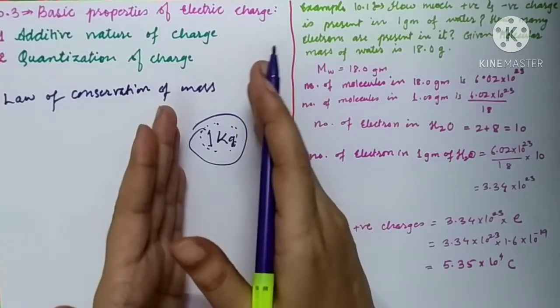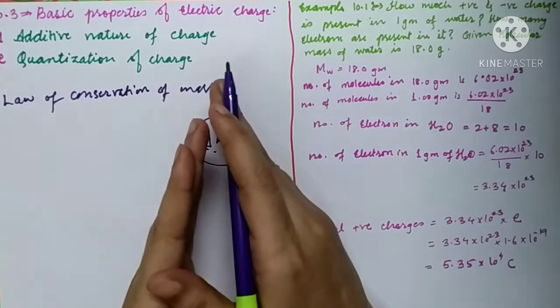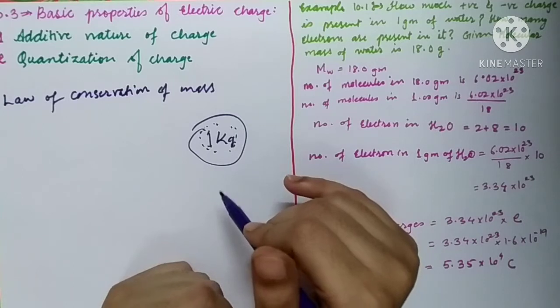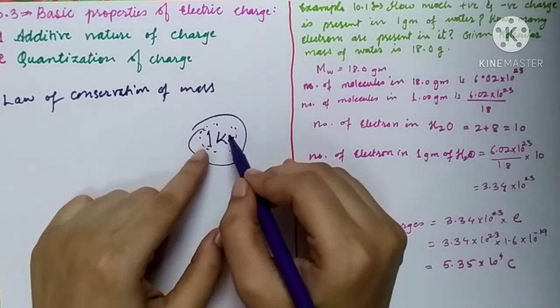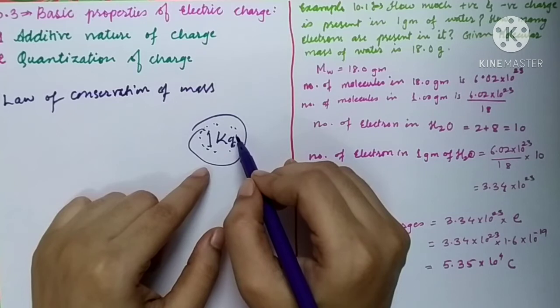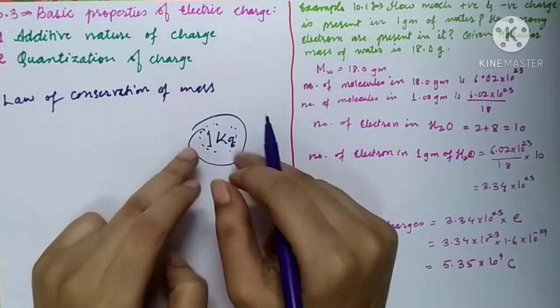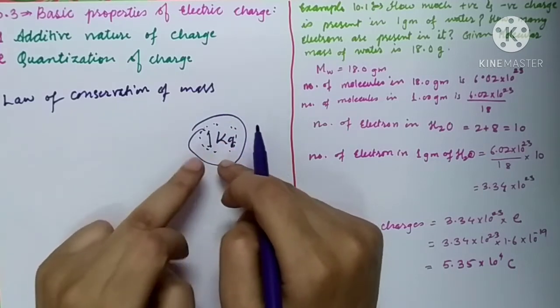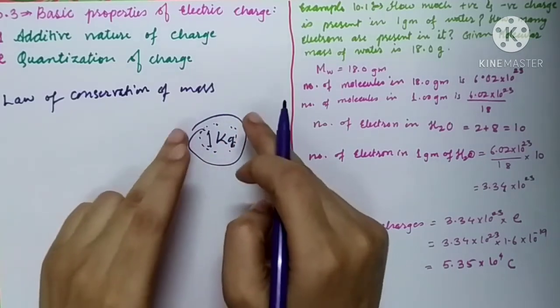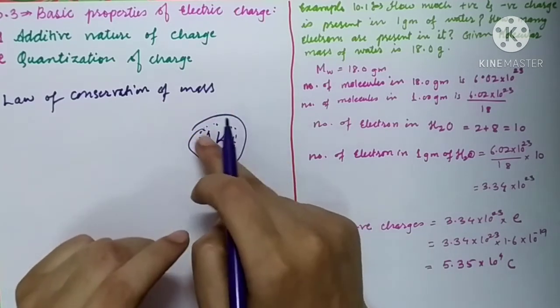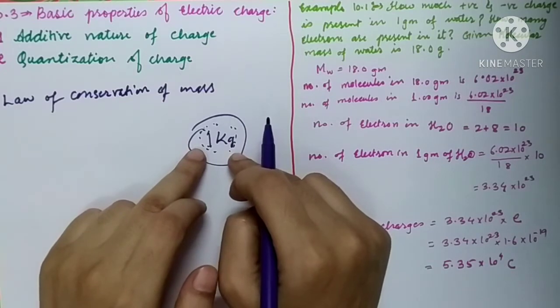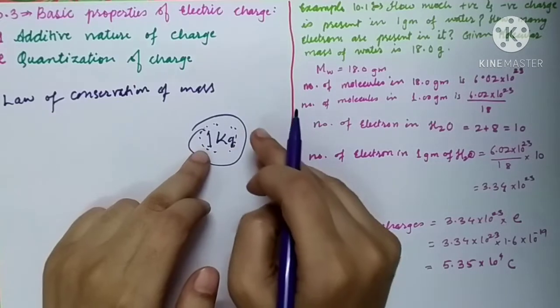When you add the small masses together, you get the total mass as 1 kg. This is called the additive property of masses. To find the total mass of the object, you need to sum up all the particles contributing to the mass. So you have to add the masses of the individual particles to get the total mass of the object. This is called the additive property of mass, and we know it.